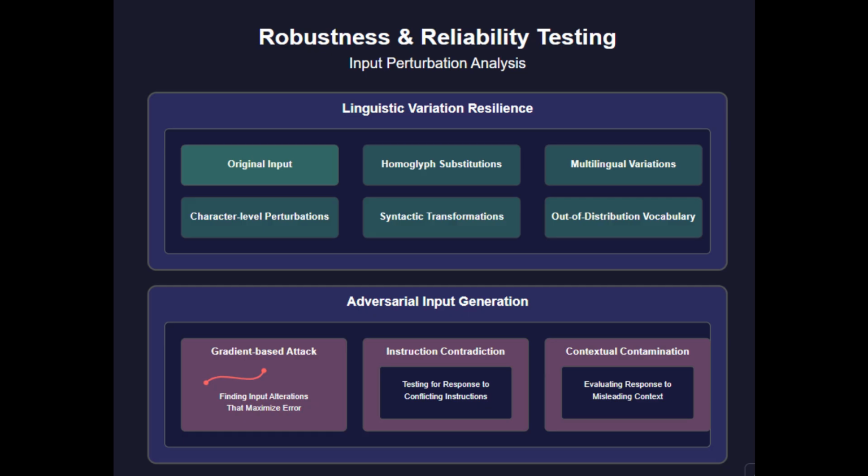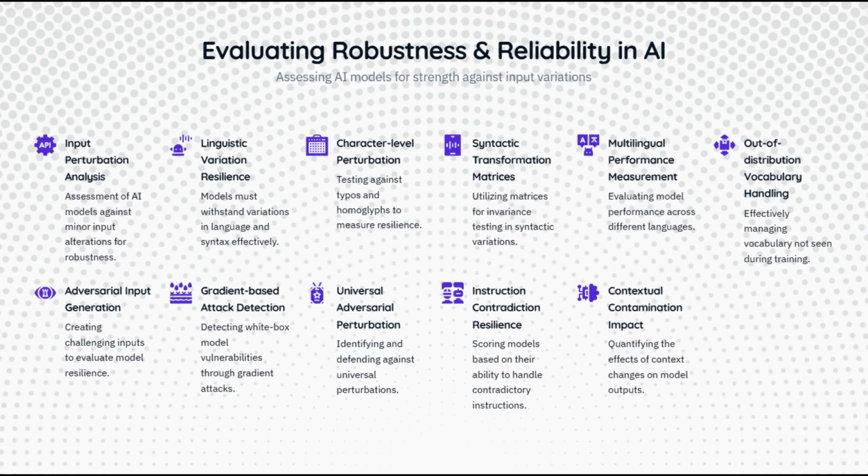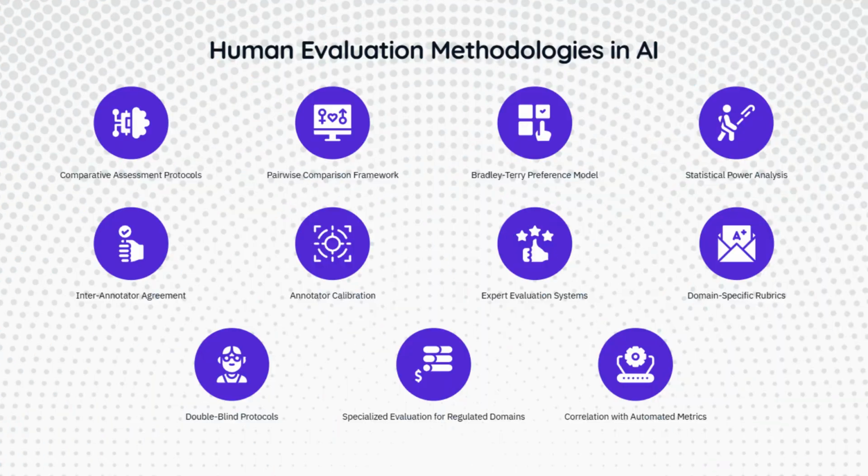Lastly, contextual contamination impact testing examines how misleading or erroneous information in context windows affects response quality. This helps quantify a model's critical evaluation of provided context rather than blind reliance on it. These robustness evaluations bridge theoretical capabilities and practical reliability, which is essential for models deployed in unpredictable real-world environments.